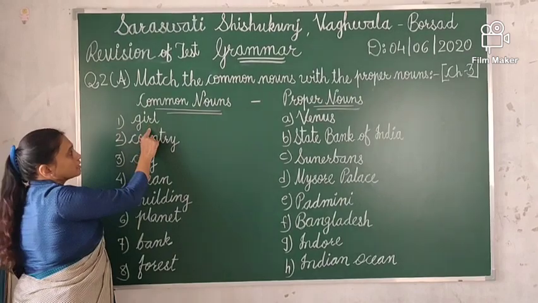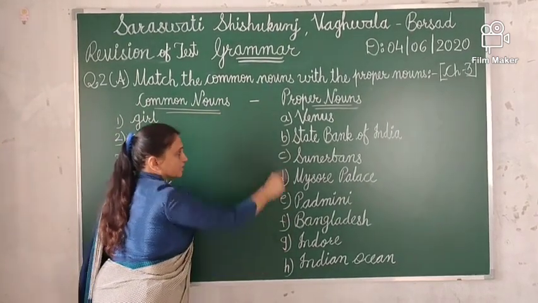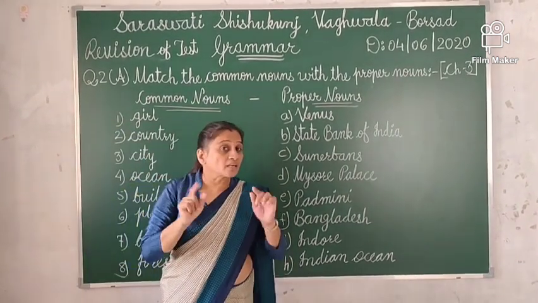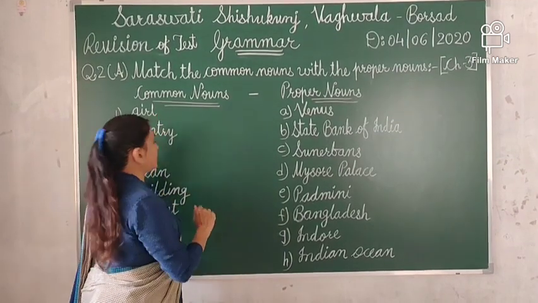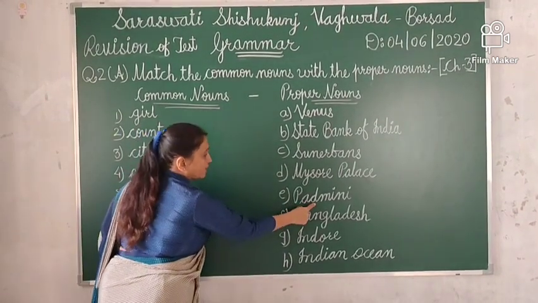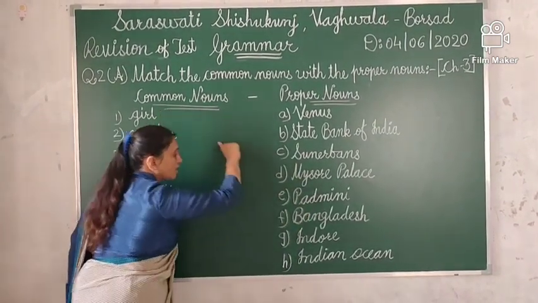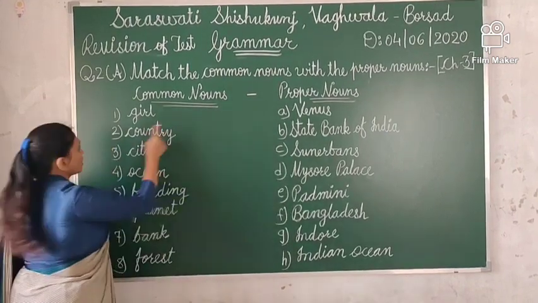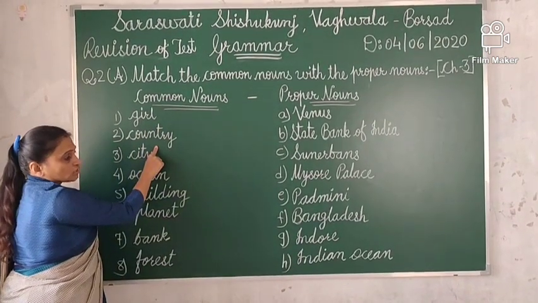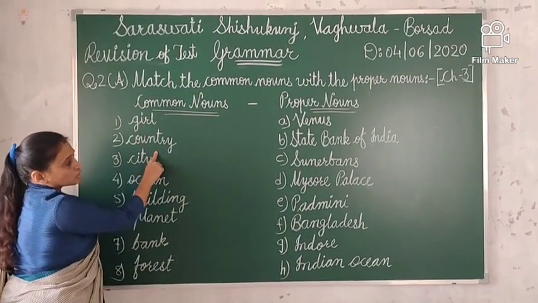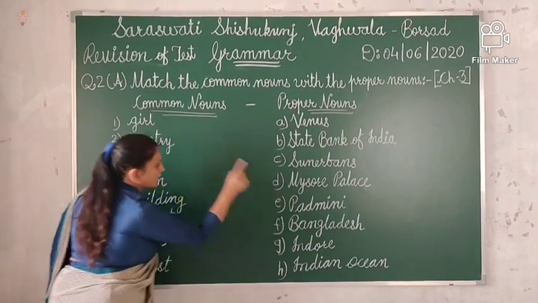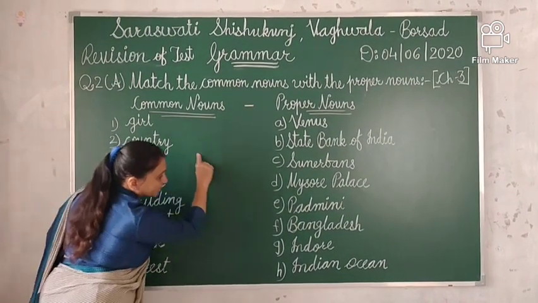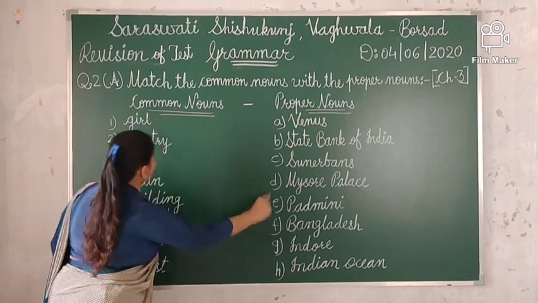The first is girl. So you have to find the name of the girl. The girl's name here is Padmini. So you have to match girl with Padmini. Number 2 is country. So what is the name of the country here? The country's name is Bangladesh. So you have to match country with Bangladesh.